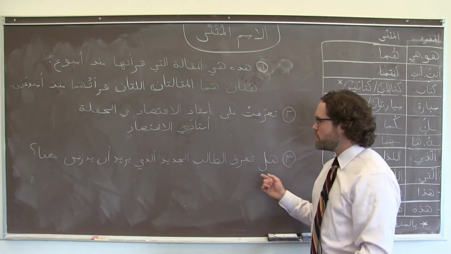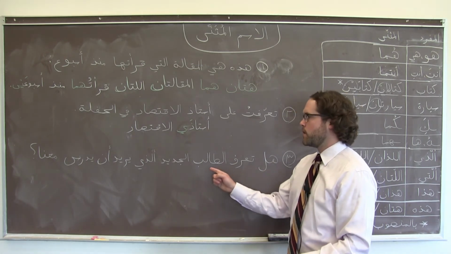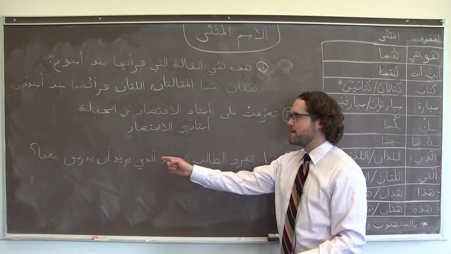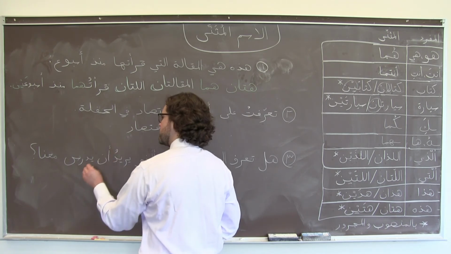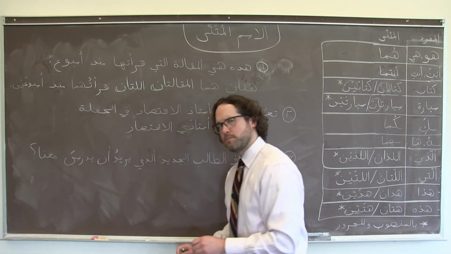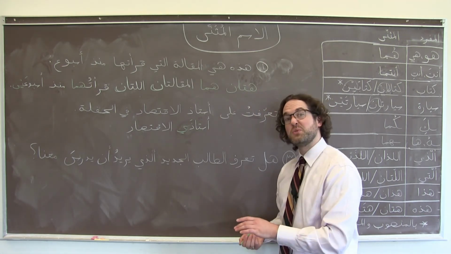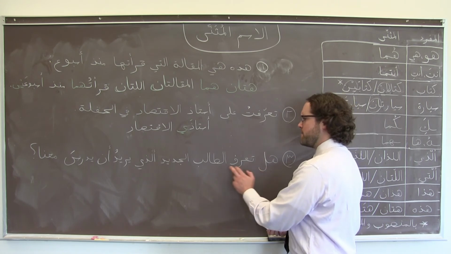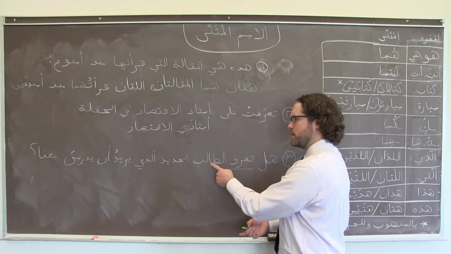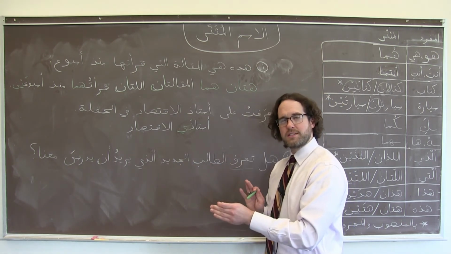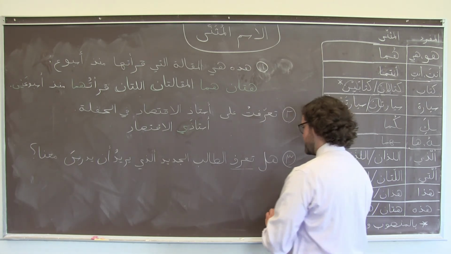Here's a nice long one. Do you know the new student that wants to study with us? هل تعرف الطالب الجديد الذي يريد أن يدرس معنا؟ Let's put the case endings on these verbs because it's also going to be important. We have a separate video about verbs in the dual, but this can be kind of an introduction. Okay. هل تعرف الطالب الجديد؟ Well, تعرف is a verb, and الطالب الجديد is mansoob because it's the object of that verb. المفعول به.